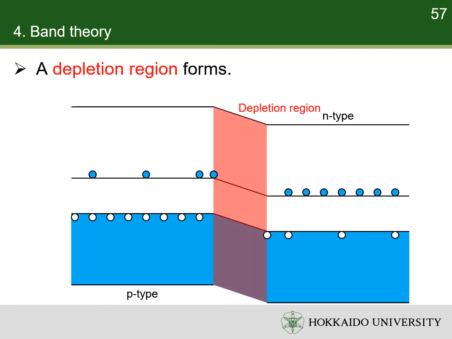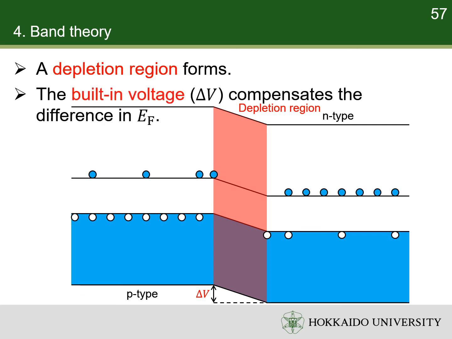A depletion region is formed at the boundary, with a built-in voltage due to the extra charges on the p-n junction. The built-in voltage compensates the difference in Fermi levels before contact. The Fermi level becomes uniform in the whole system. Thus, the charge carriers stop diffusing.